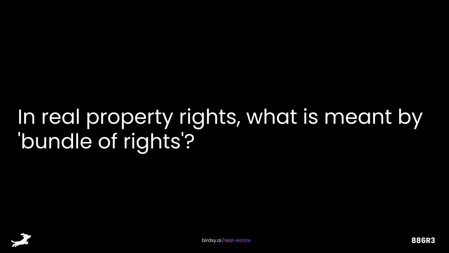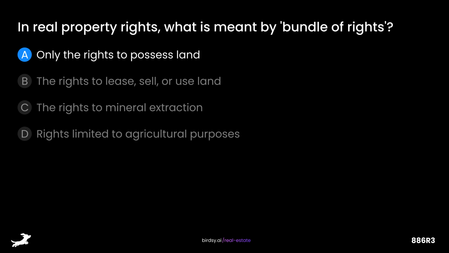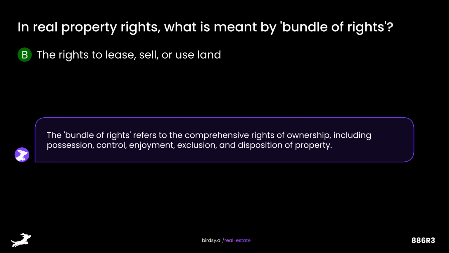In real property rights, what is meant by bundle of rights? Is it A. Only the rights to possess land, B. The rights to lease, sell, or use land, C. The rights to mineral extraction, or D. Rights limited to agricultural purposes? The answer is B. The rights to lease, sell, or use land. The bundle of rights refers to the comprehensive rights of ownership, including possession, control, enjoyment, exclusion, and disposition of property.